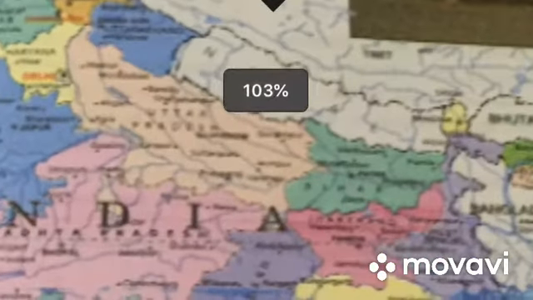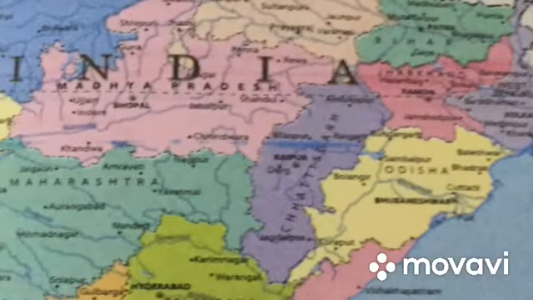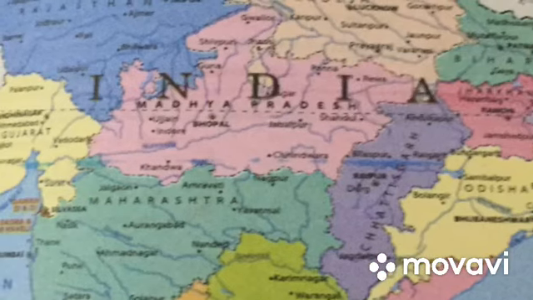Just see now the presence of the Tropic of Cancer. You can see this line, which goes through the center of Madhya Pradesh. The states above the Tropic of Cancer are Rajasthan, Uttar Pradesh, Haryana, Punjab, Himachal Pradesh.